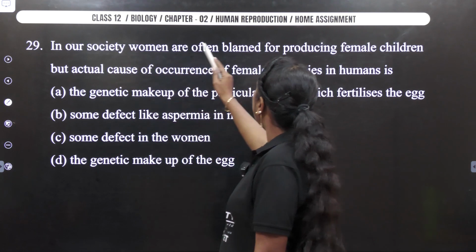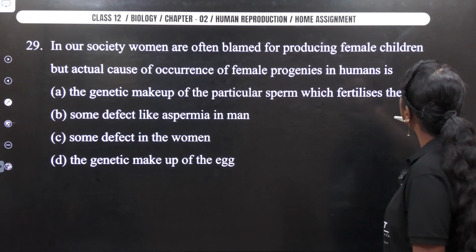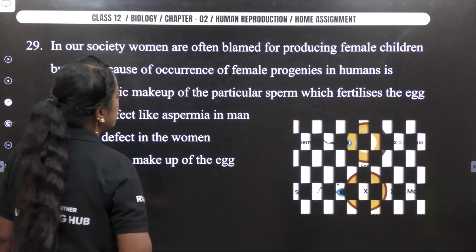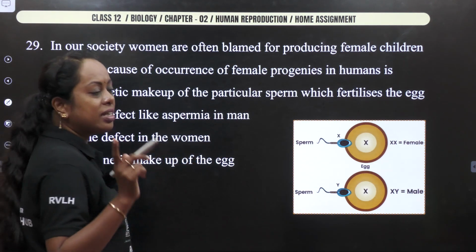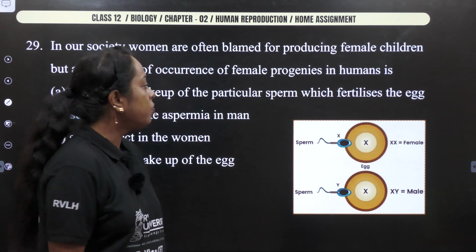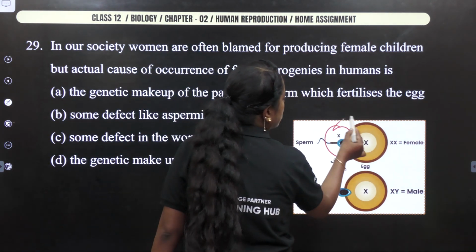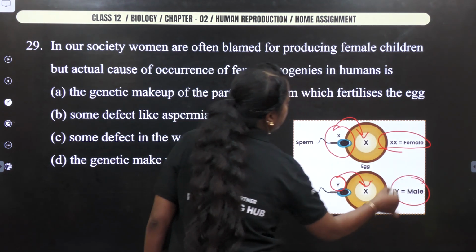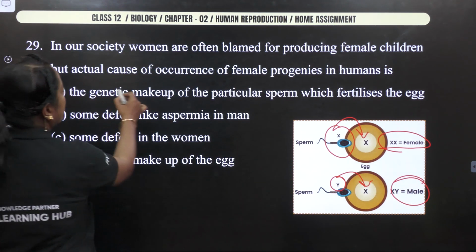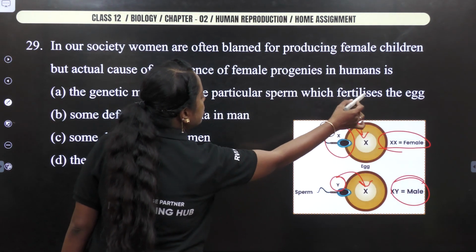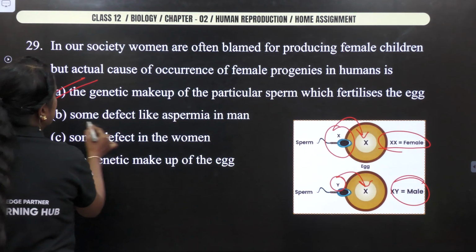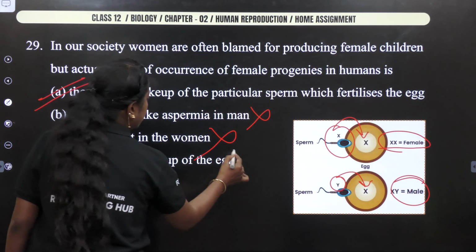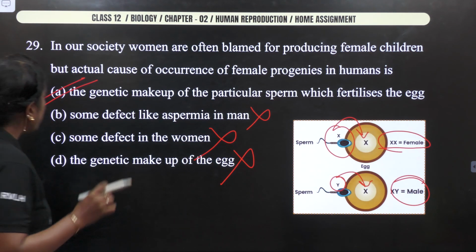Next, in our society, woman is often blamed for producing a female child, but actually the cause of occurrence of female progenies in humans is, we know the sex of the child is determined by what kind of sperm is going to bring about fertilization. So the X sperm fuses with the X egg, you get female. If it is Y with X, it is going to be male. So thereby our answer is going to be the genetic makeup of a particular sperm which fertilizes the egg. I feel this is correct. Some defects, wrong. Genetic makeup of the egg, completely wrong. So the answer is option A.